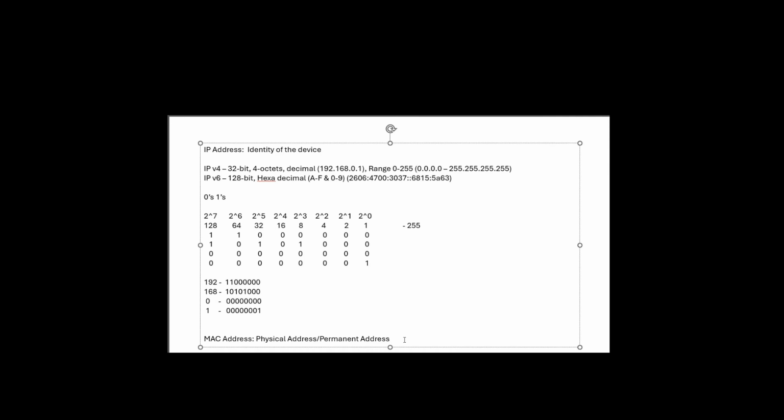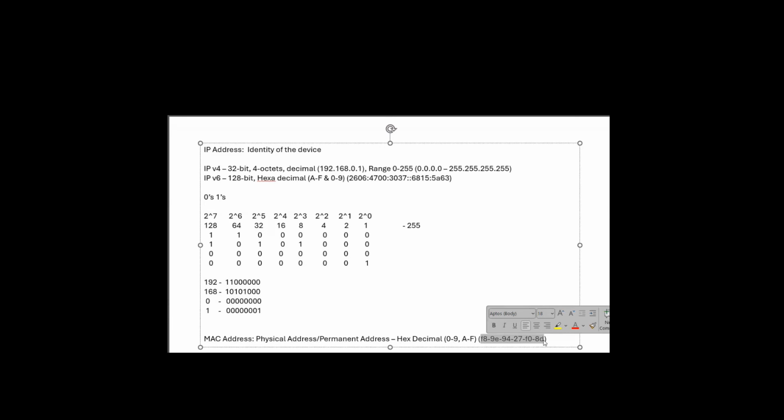Even a MAC address is a combination of alphabets and numbers, so it is a hexadecimal value. The range of the numbers is from 0 to 9 and the alphabets are from A to F. This is an example of a MAC address. You can see both alphabets and numbers are there over here. If you find any alphabet other than A to F, like G, H, I, J, something like that, that can be called a fake MAC address.